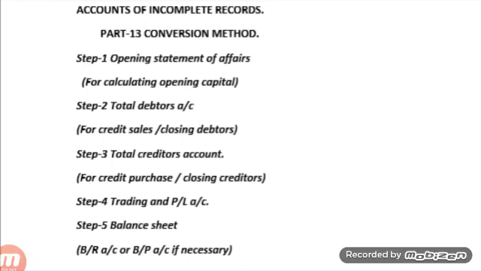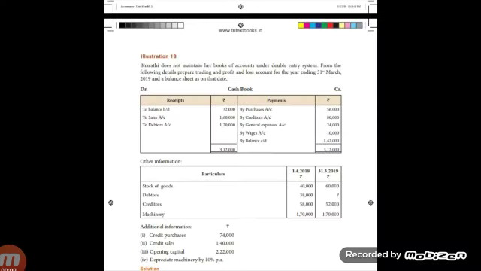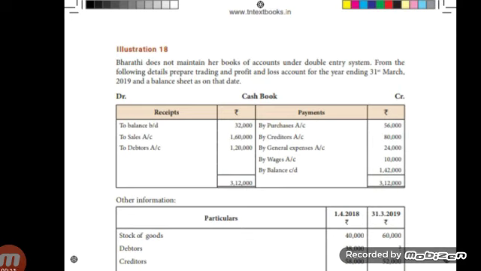Good morning. Today we are going to solve one problem in conversion method. Question: Bharati does not maintain her books of accounts under double entry system. From the following details, prepare trading and profit and loss account for the year ending 31st March 2019 and a balance sheet as on that date. A cash book is given in the question.